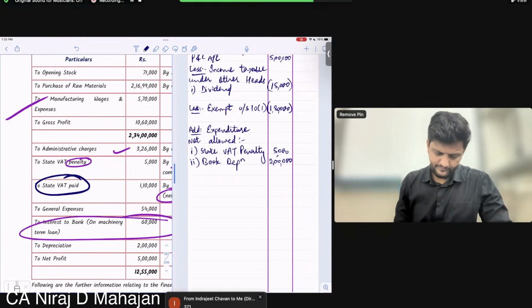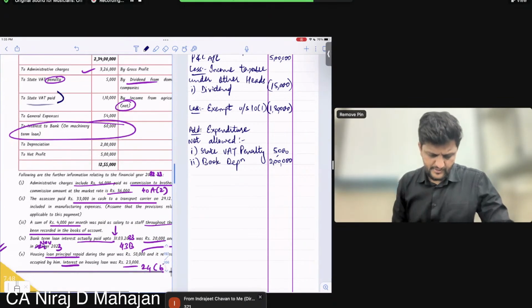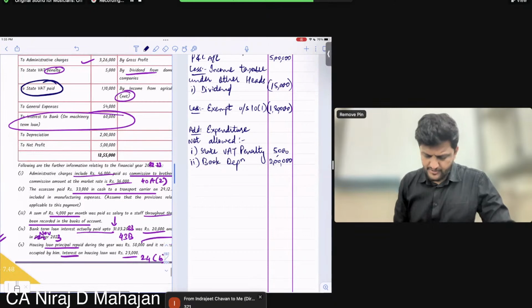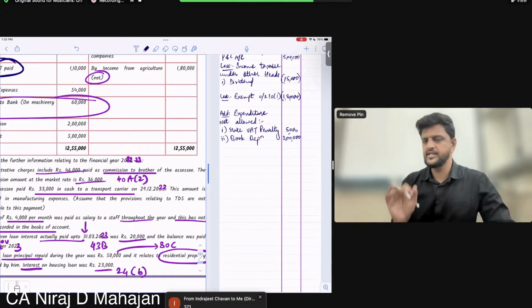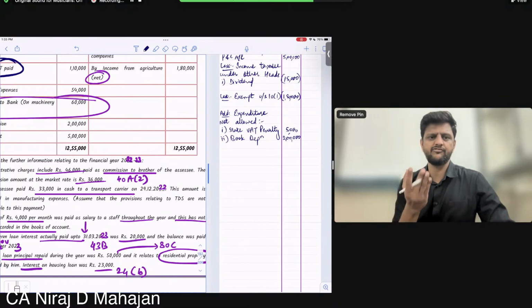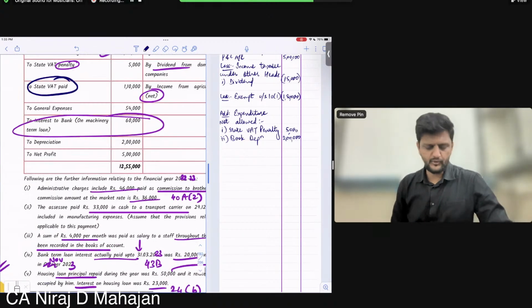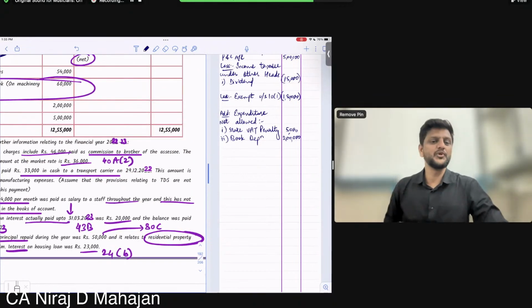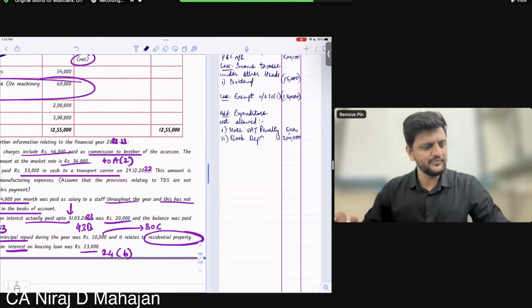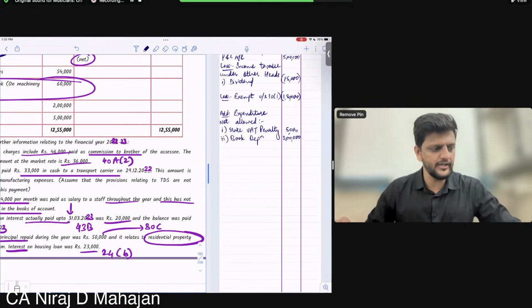Next one. Ready? Look at the adjustments. Admin charges 46,000 paid to brother. Market rate is 36,000. Disallowed under section 40A. Yes, 40A, specified person. Sir, I told you about the previous one. Okay, okay. Yes, 37. Okay, fine. So 10,000 disallowed under 40A too. Right? Everybody okay till here?